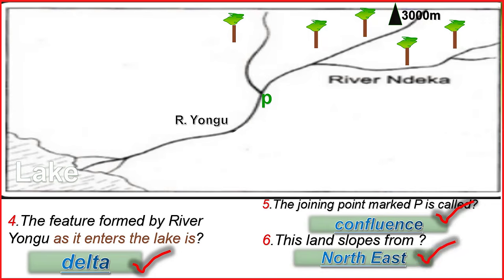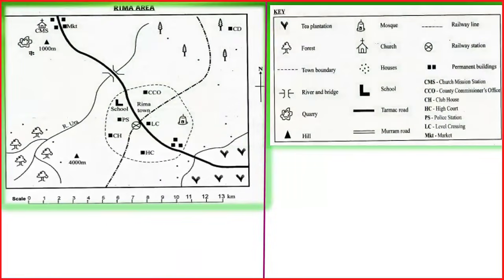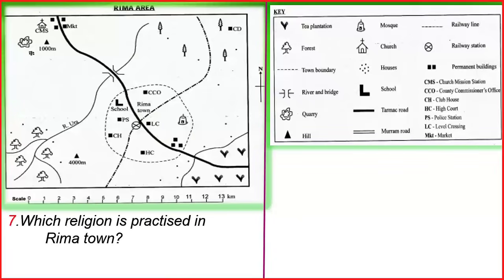Next is question number 7. Which religion is practiced in Rima town? The religion practiced in Rima town. Go to Rima town. Some people see CMS and say it is Christianity, which is wrong. When you go to the Rima town there, we have a mosque. Can you see the mosque? That shows Islam.